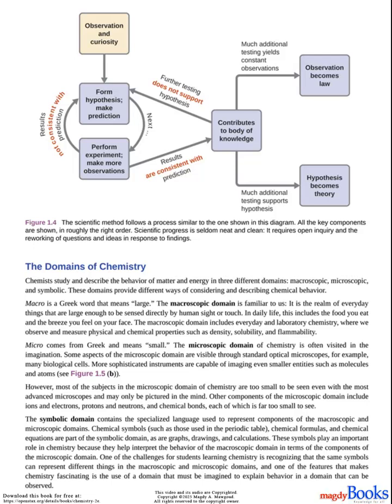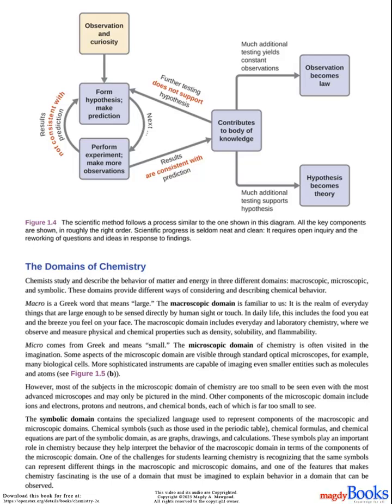Micro comes from Greek and means small. The microscopic domain of chemistry is often visited in the imagination. Some aspects of the microscopic domain are visible through standard optical microscopes, for example, many biological cells. More sophisticated instruments are capable of imaging even smaller entities such as molecules and atoms, see Figure 1.5b. However, most of the subjects in the microscopic domain of chemistry are too small to be seen even with the most advanced microscopes and may only be pictured in the mind. Other components of the microscopic domain include ions and electrons, protons and neutrons, and chemical bonds, each of which is far too small to see.